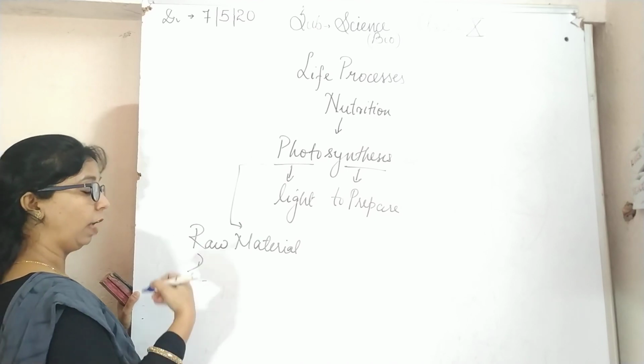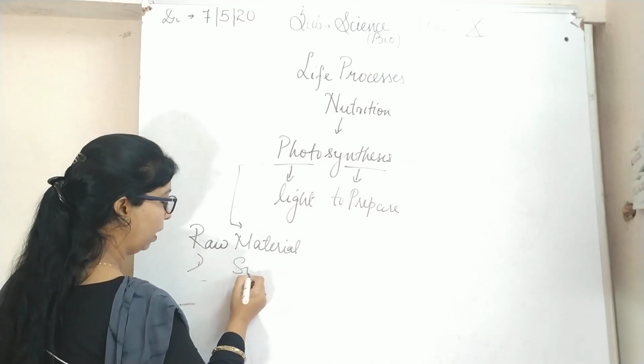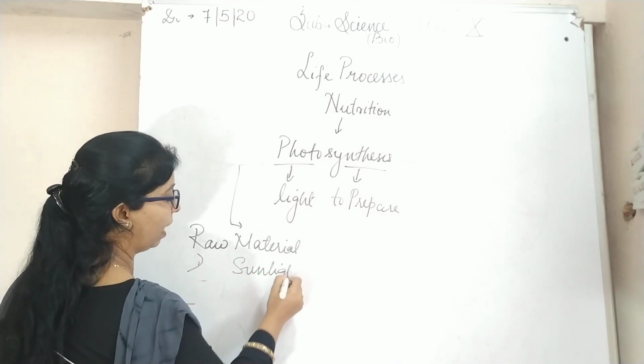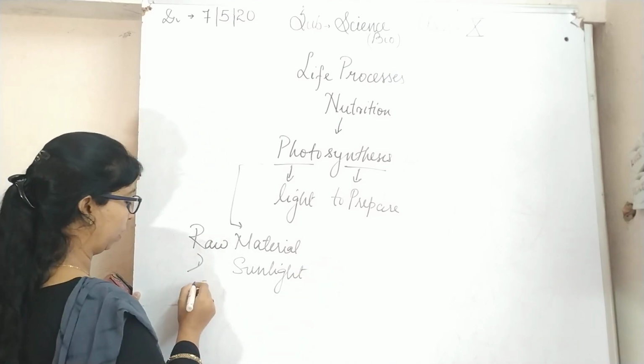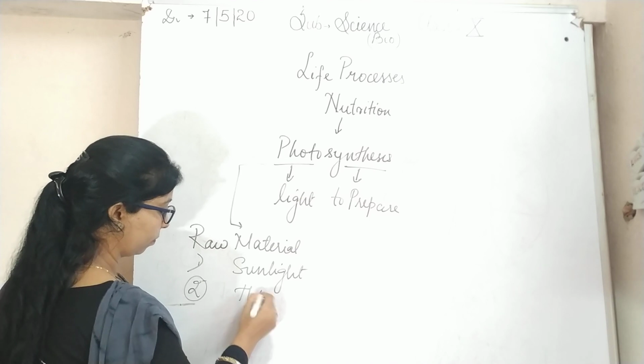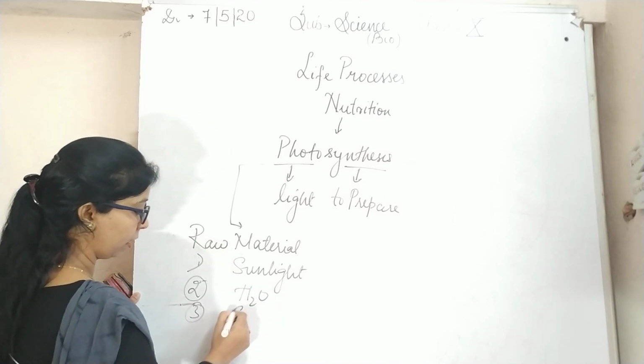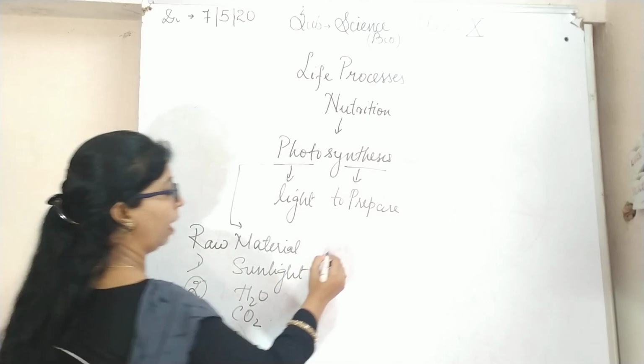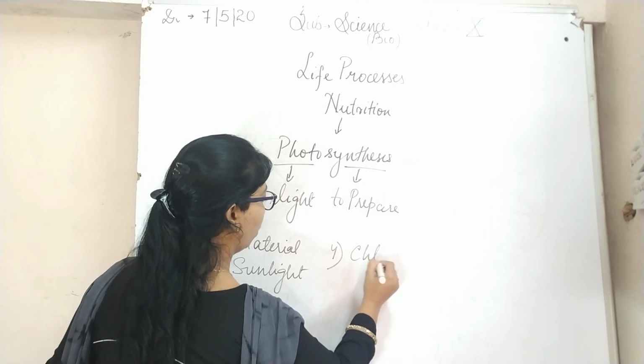The first and most important is sunlight, which is the ultimate source of energy. Second, water. Third, carbon dioxide. And fourth, chlorophyll.